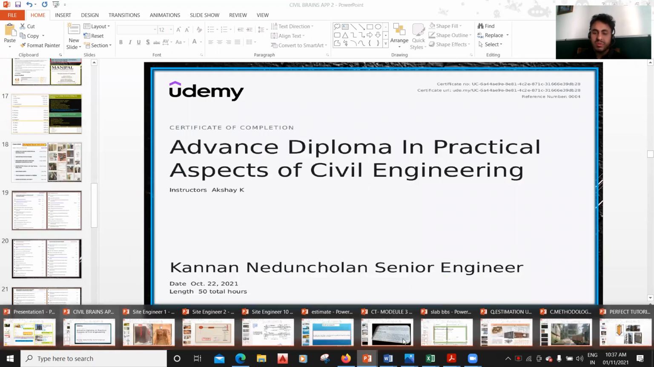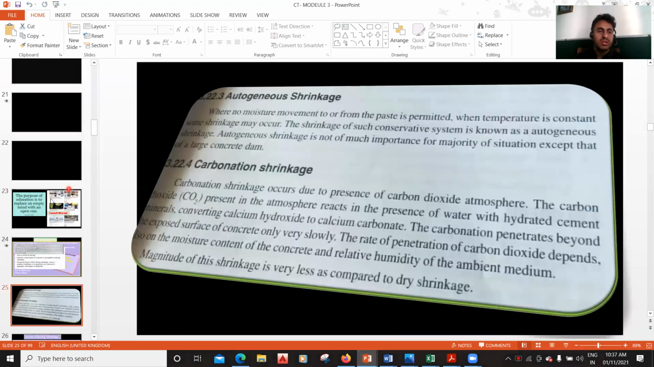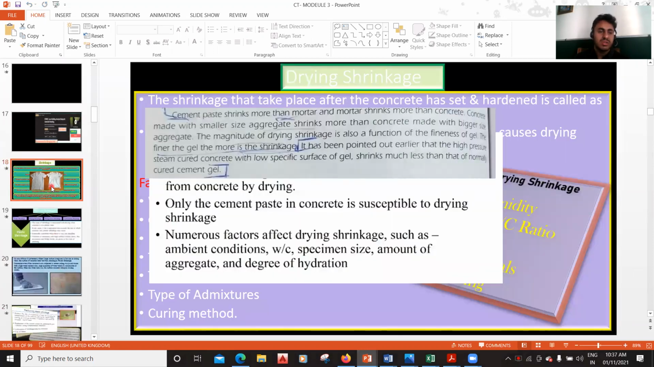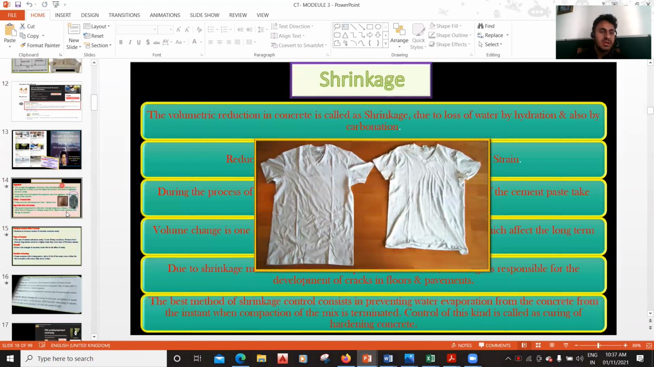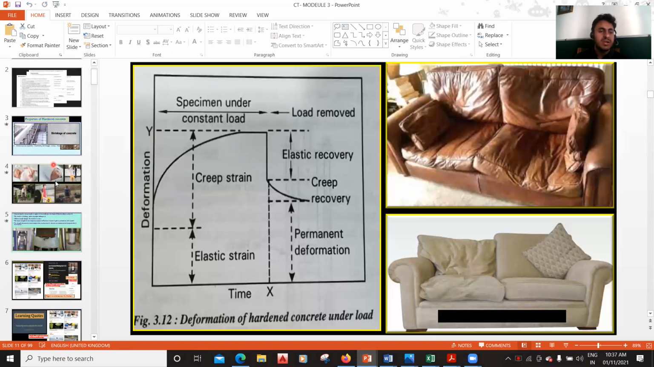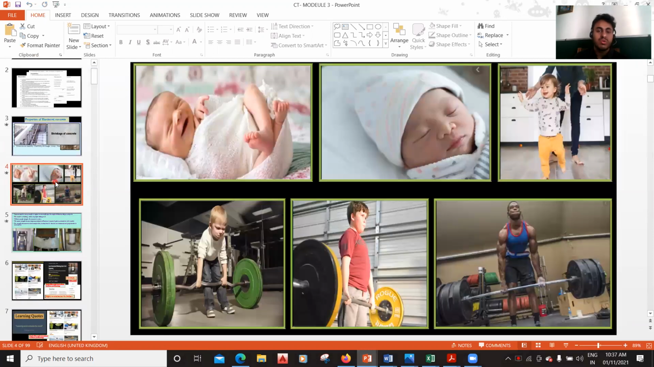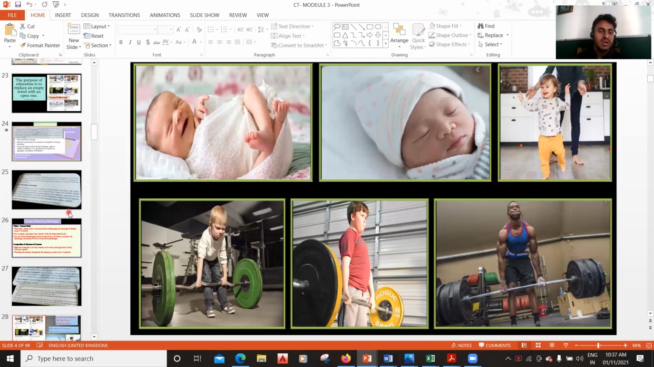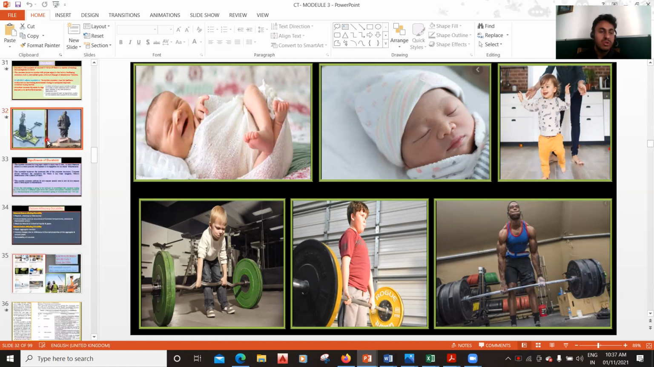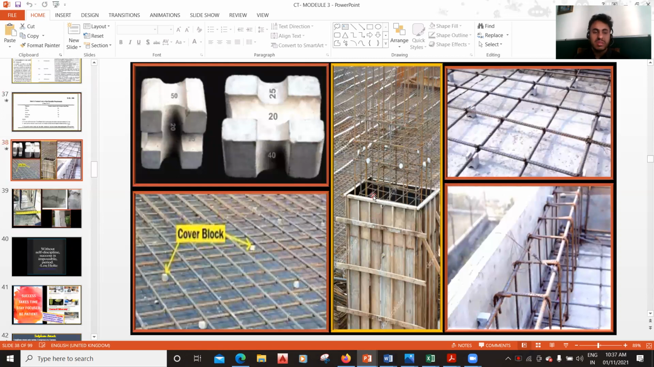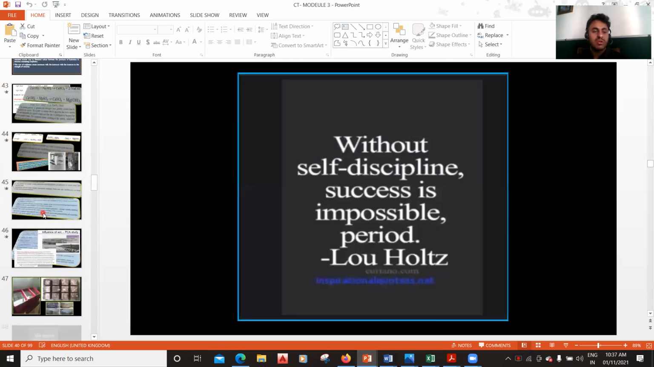Again, there are a lot of things to explain, but it's enough here. From concrete technology, you're going to learn all these things: what are the different types of cement, what is drying shrinkage, what is shrinkage, what is creep. Each and everything related to concrete, you are going to learn. What is curing of concrete, why curing has to be done, right? Everything has been explained to the best of my knowledge. What is durability, what is the significance of durability, what is cover block, how it looks practically on the site. All these things are covered in the concrete technology course.